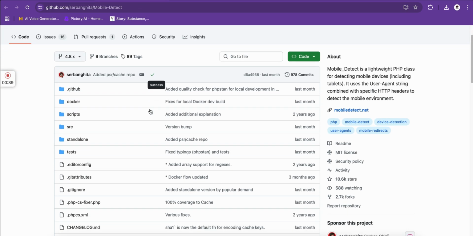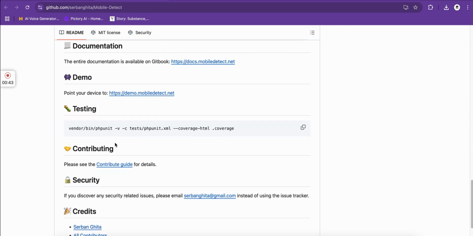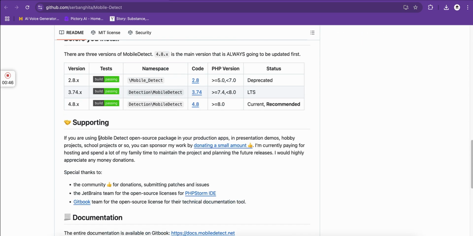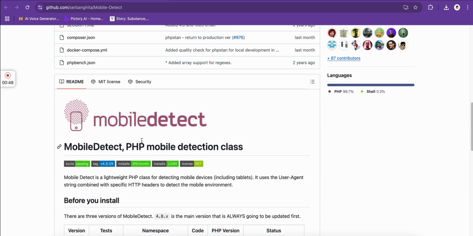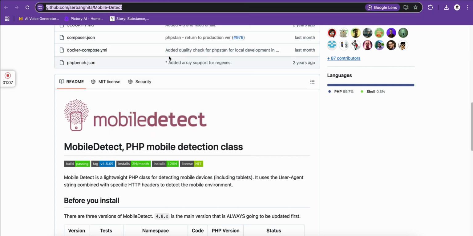So basically how you install in the traditional way is you run this composer require and then the package name, and that will install that package into your project. But in this case, we are just going to use GitHub as a source rather than packagist or the composer repository. So let's see how we can do it.